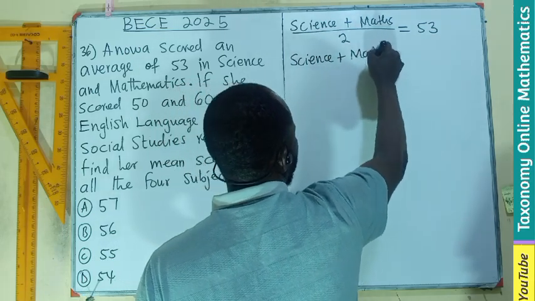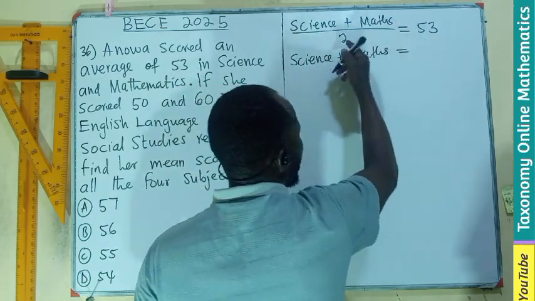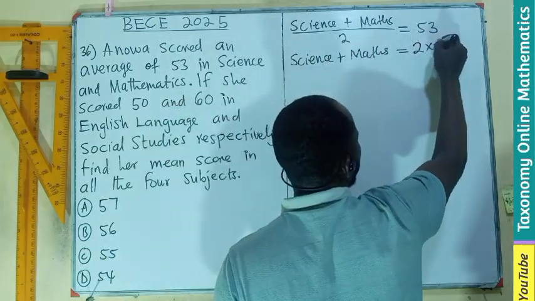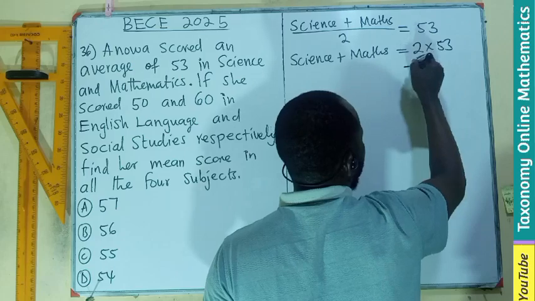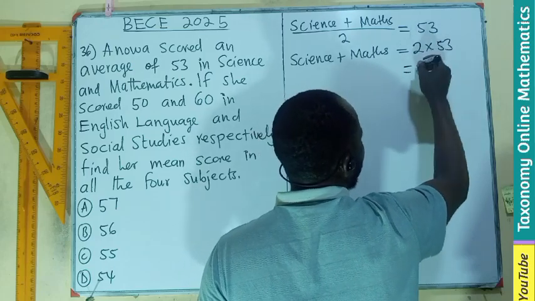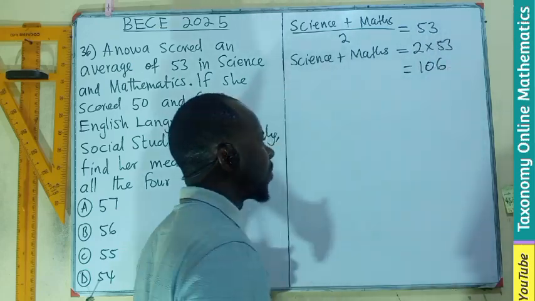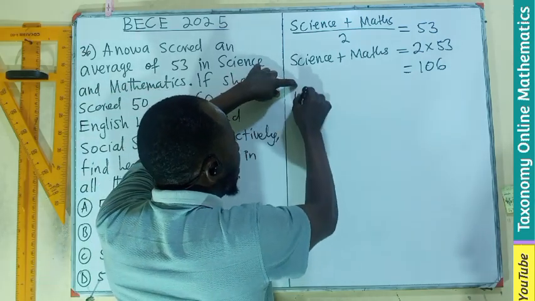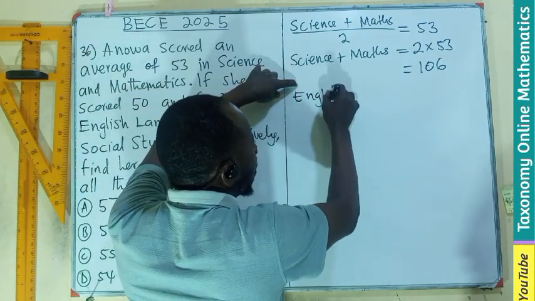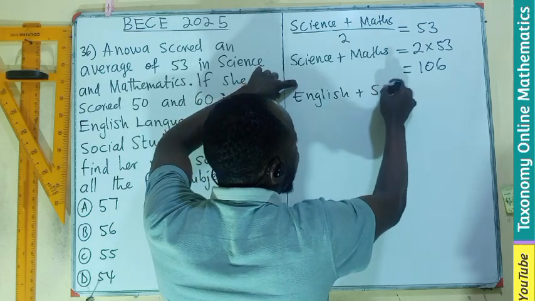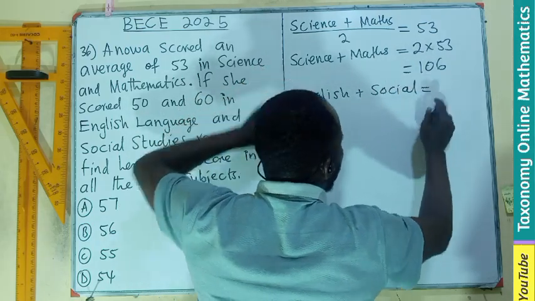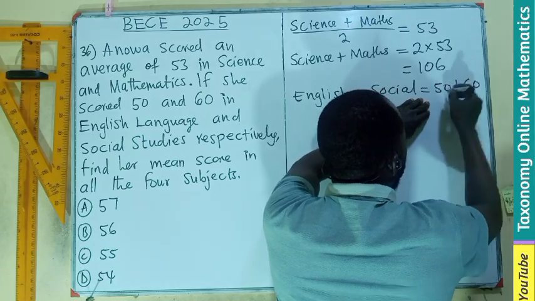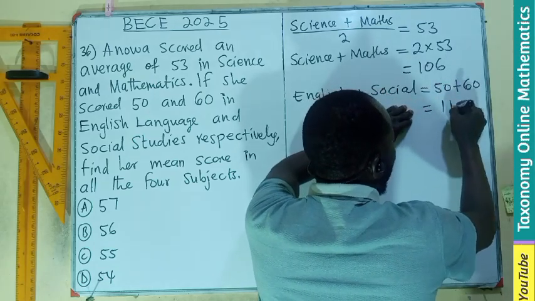plus the mathematics will be equal to, multiplying both sides by 2, 2 times 53. And I'm sure 100 plus 6, so 106. Then we are going to add that of English plus social. English is 50, social is 60. That gives us 110.